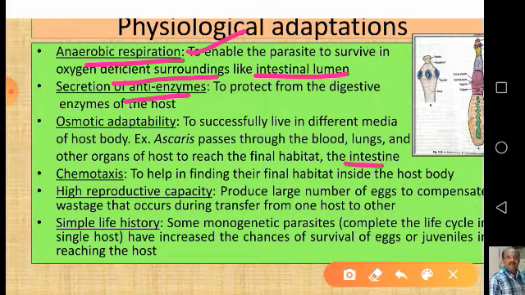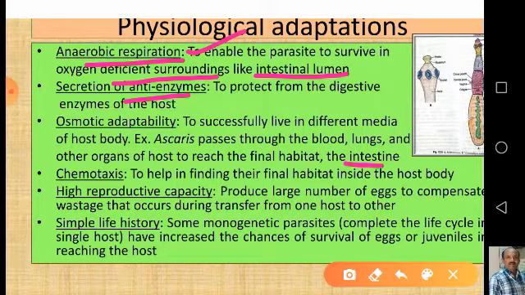Now coming to chemotaxis. Chemotaxis is what enables the parasite to find its way to its final habitat in the host body. How? It is a sensation to know where its final habitat is. For example, when Ascaris reaches the intestine, it stops there. Further, it does not move.